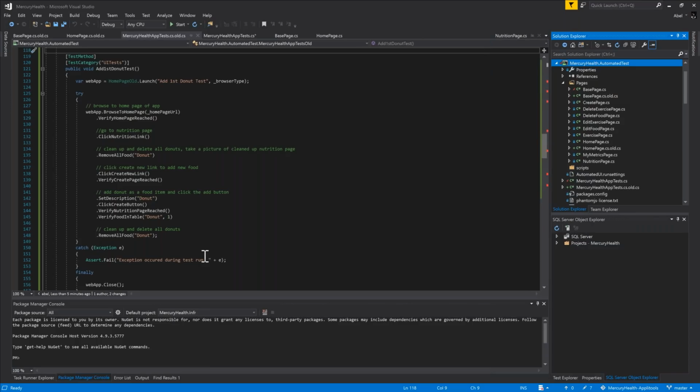This page object is just a simple object, but it has all the actions that you can do on that particular screen, and it also has all the verifications that you can do on that screen. For instance, actions would be clicking on the exercise link, or entering text into a specific text box.